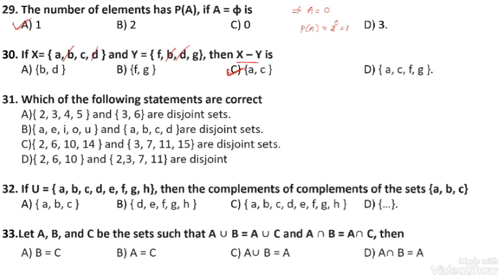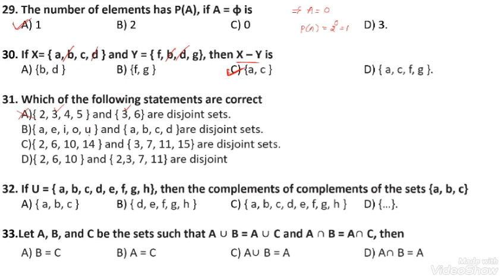Which of the following statements are correct? 2, 3, 4, 5 and 3, 6 are disjoint. Disjoint means there is no common element between those two sets. Here, 3 is common. This is the incorrect statement.